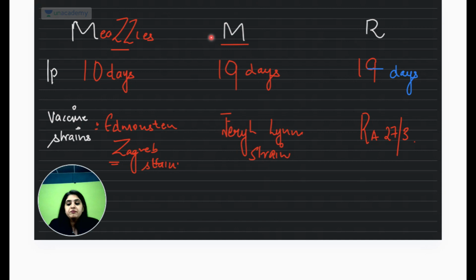Now tell me, they are not of the same family, although we have the MMR vaccine for measles, mumps, rubella, but their families are different. Can you tell me the family of measles and mumps? Which family do they come under? Family of viruses. Okay, you say Paramyxoviridae, fine, but rubella doesn't come under the Paramyxoviridae family.